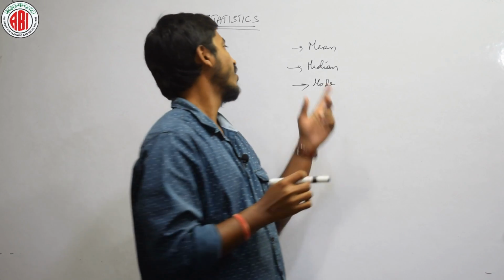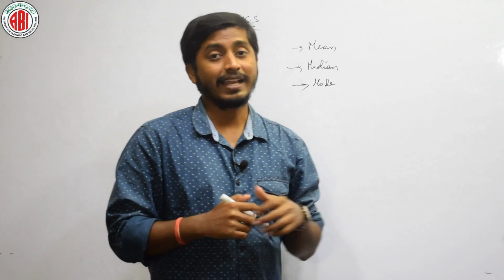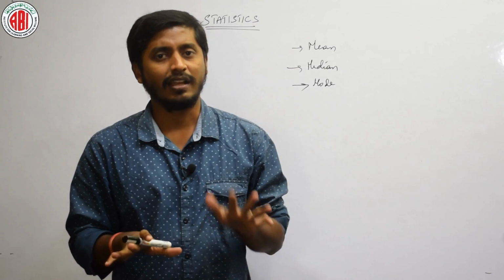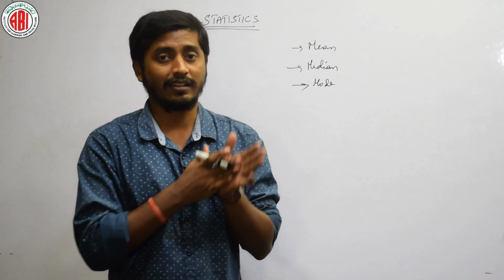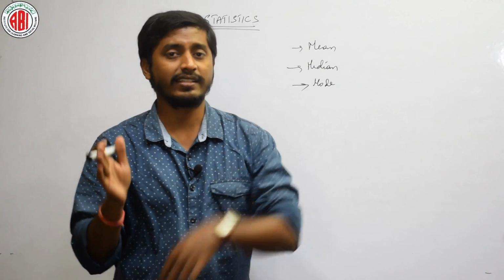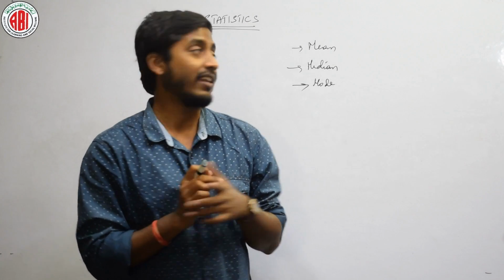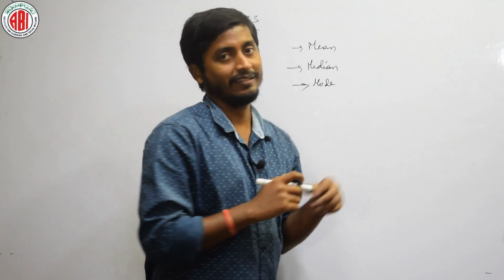And what is median? Median is actually a mid value. For example, I have 10 elements. First of all, I will arrange either in the ascending order or in the descending order. Then I will choose an exact mid value, that is nothing but my median.